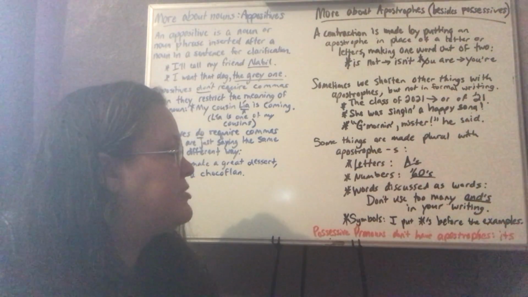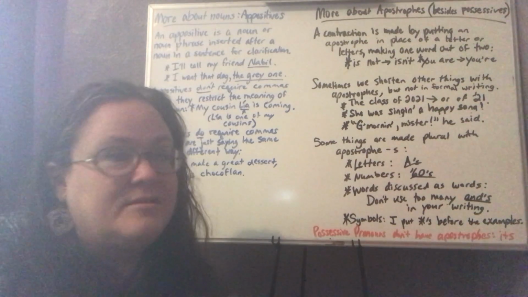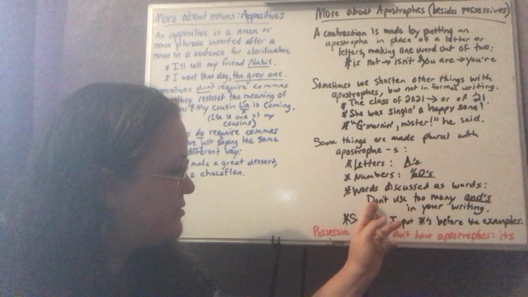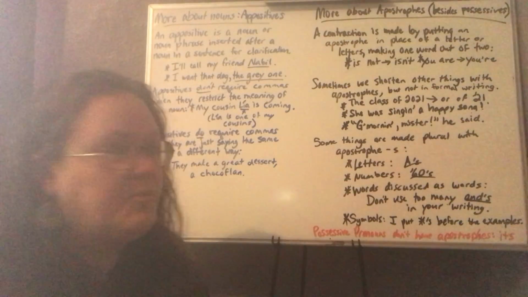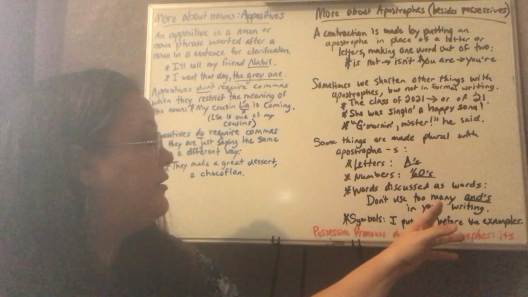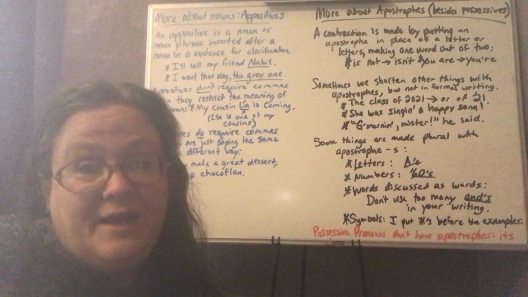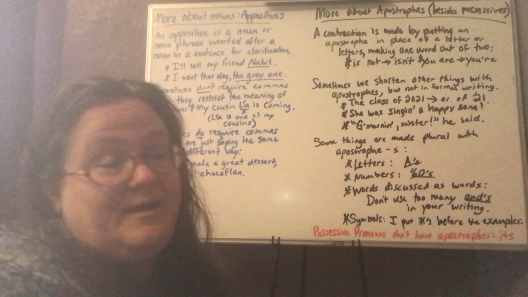Words discussed as words. So, for example, this sentence: "Don't use too many and's in your writing." I made a contraction here with do not becomes don't. Of course, we talked about that when we were talking about subject-verb agreement. And in and's here, I'm not using the and as a conjunction in this sentence. I'm talking about the word and.